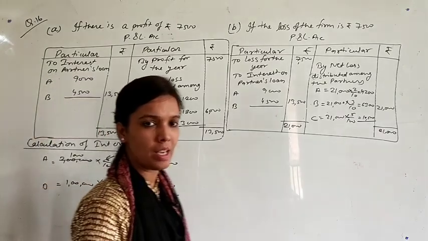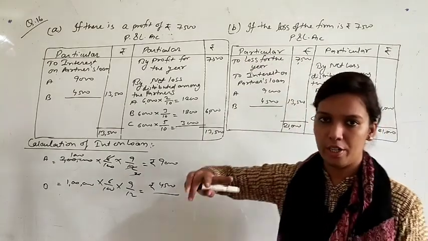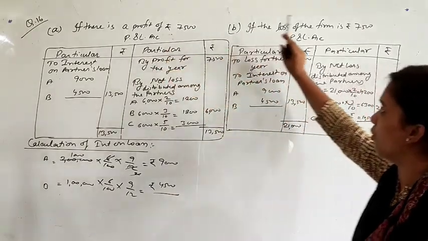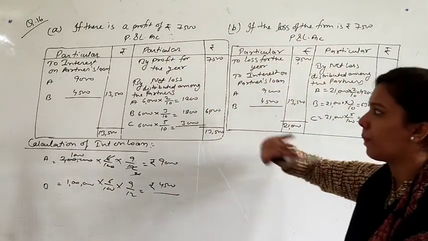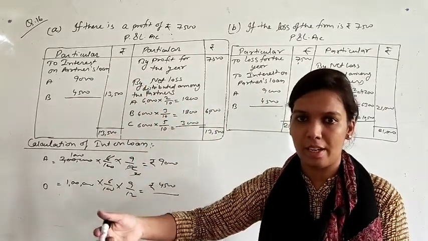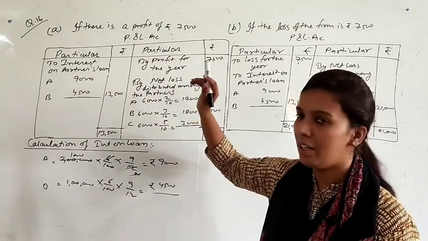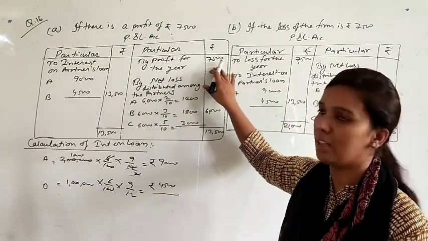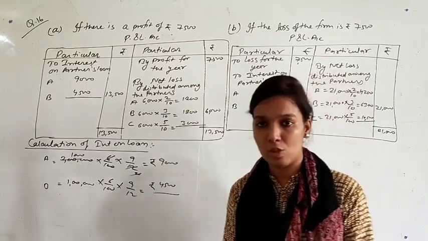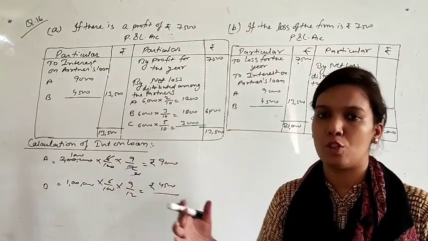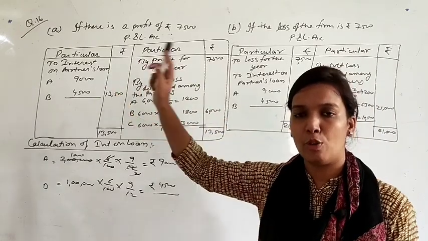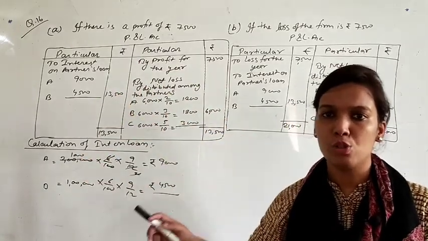Again I am summarizing this question. You have two conditions in the question. In the first condition you have profit of 7,500, but in the second condition you have loss of 7,500. Suppose there is interest on capital, salary, these items in the question, so we will give these items only up to the profits. We will not give excess from the profits, because salary, interest on capital, commission, these all are appropriation of profit, not charge against profit, but interest on loan is charge against profit. You have to give it in full, whether there is loss or profit to the firm.